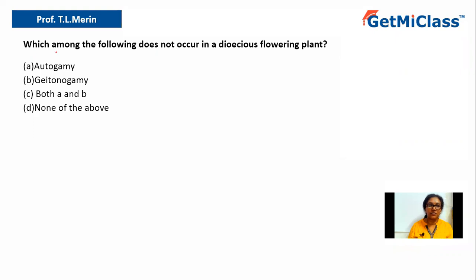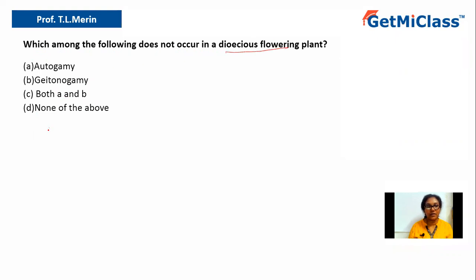Today we're going to solve this question which says: which among the following does not occur in a dioecious flowering plant? Option A, autogamy. Option B, geitonogamy. Option C, both A and B. Option D, none of the above. So let us understand the question. The question says which among the following does not occur in a dioecious flowering plant?